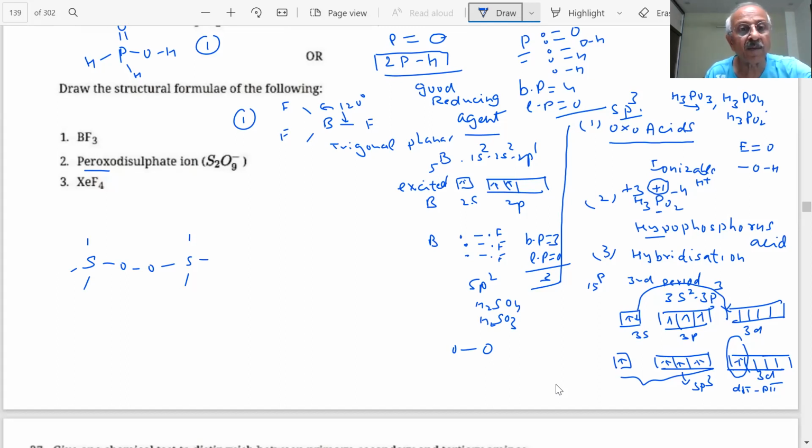Then what you will get is this. What type of bonds will you keep, and there are oxygens. Then one of the double bonds has to be there. The rest you are putting oxygens. How many are there? 1, 2, 3, 4, 5, 6.